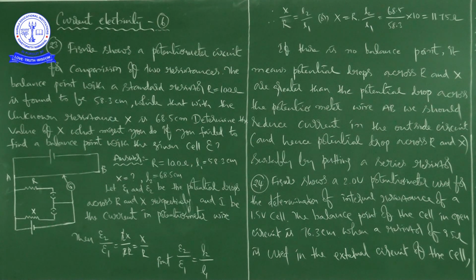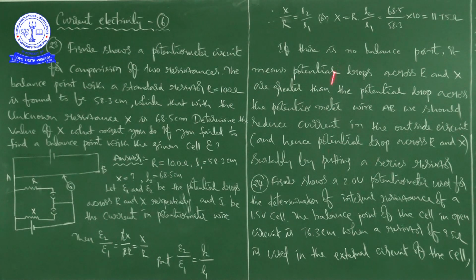By reducing the current in the outside circuit, what will happen? The potential drop across R and X will reduce. By putting a series resistor, you can reduce the current in the outside circuit. You know that I is equal to V by R.